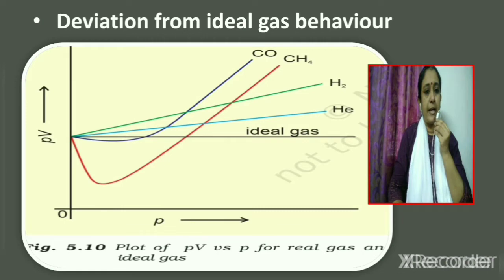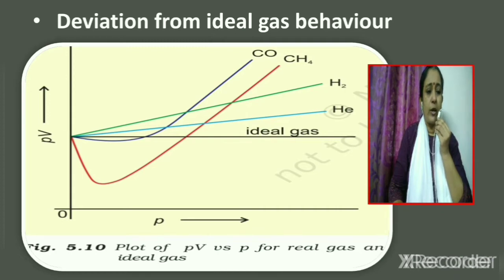Deviations from ideal behavior. We know that an ideal gas is a gas which obeys Boyle's law, Charles' law, and Avogadro law strictly under all conditions of temperature and pressure. So, a gas which deviates from ideal behavior can be called a real gas.